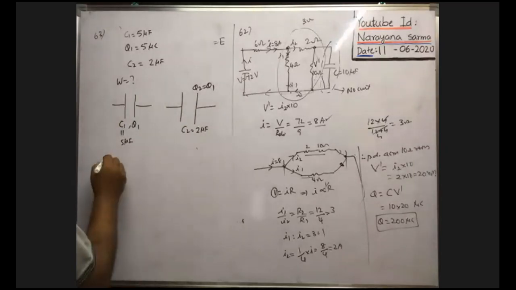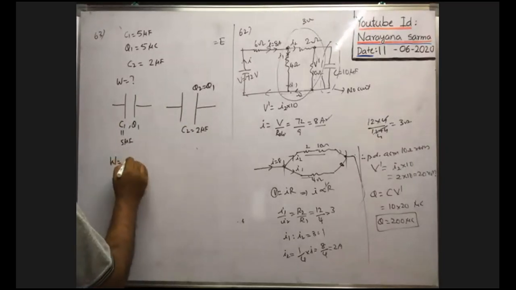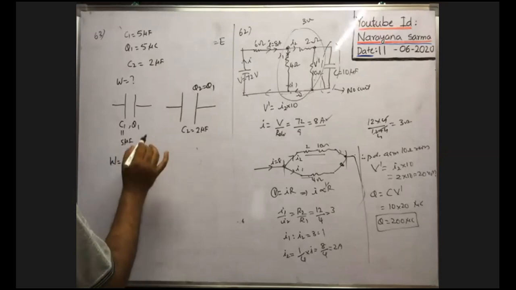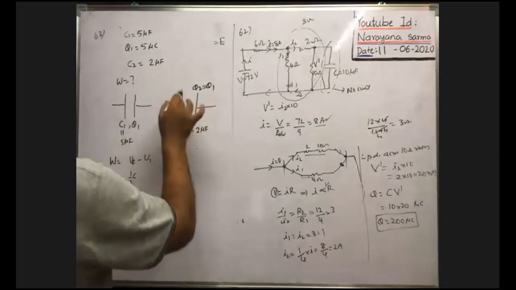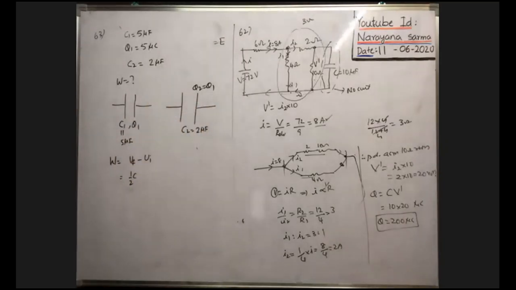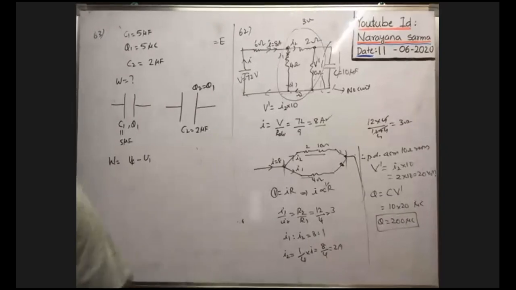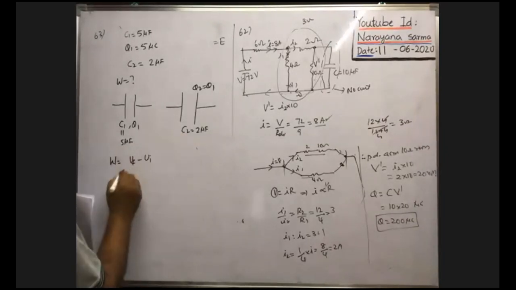Work done is equal to final potential energy minus initial potential energy of the capacitor. As the charge is constant here, in terms of charge you write the formula for energy. In terms of charge, energy means Q square by 2C, no? Because capacitances are known.